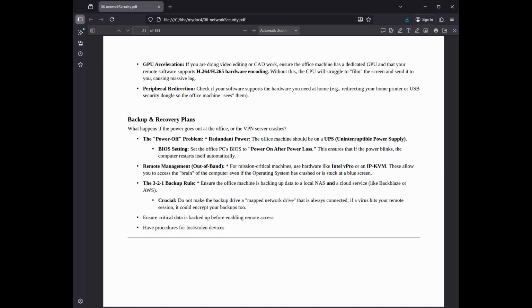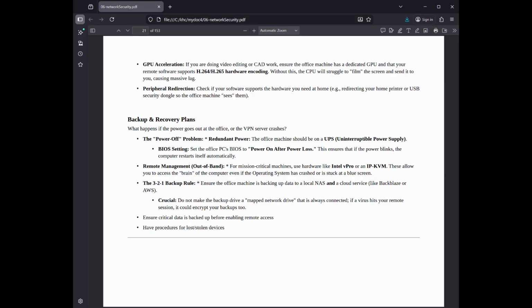Remote management, out of band: for mission critical machines, use hardware like Intel vPro or an IPKVM. These allow you to access the brain of the computer even if the operating system has crashed or is stuck at a blue screen. The 3-2-1 backup rule: ensure the office machine is backing up data to a local